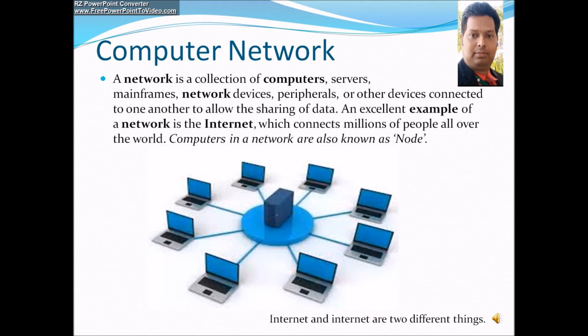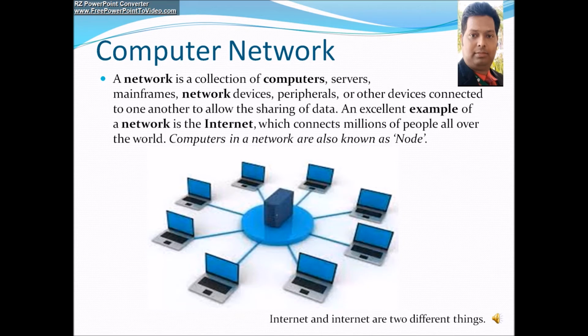One thing you'll have to take care of: capital I Internet and small i internet are two different things. Capital I Internet is the largest network, whereas small i internet is a little smaller network. These two terms are used in two different places. Now here you see the picture. The picture is an example of a network. The surrounding PCs, which are also called nodes, are connected to the central device and can share hardware and software resources with each other.